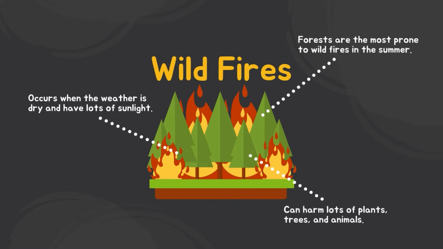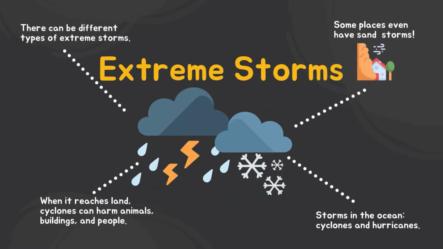Wildfires. Areas with many forests are prone to forest fires in the summer when it is very hot and dry and the sunlight is at its peak. Many animals get harmed because of wildfires. Extreme storms. There can be many types of storms, namely rain or snowstorms. Some places even have sandstorms. The type of storm depends on the type of climate conditions an area experiences.